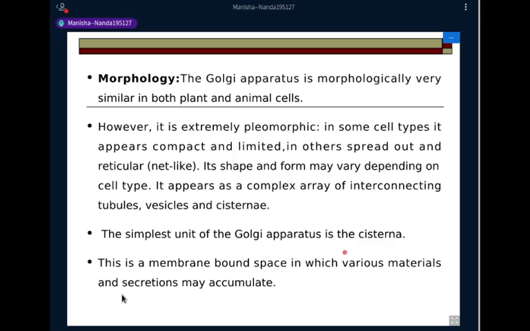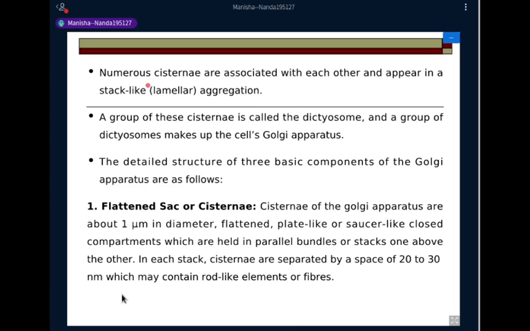Again, the simplest unit of the Golgi apparatus is the cisterna. This is a membrane-bound space in which various materials and secretions may accumulate. This is actually the receiving side of the Golgi. Numerous cisternae are associated with each other and appear in a stack-like lamellar aggregation. A group of these cisternae is named a dictyosome, and a group of dictyosomes makes up the cell's Golgi apparatus.